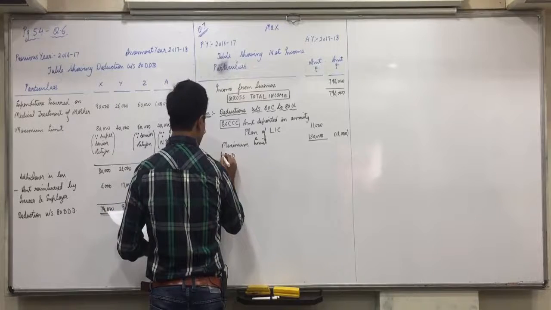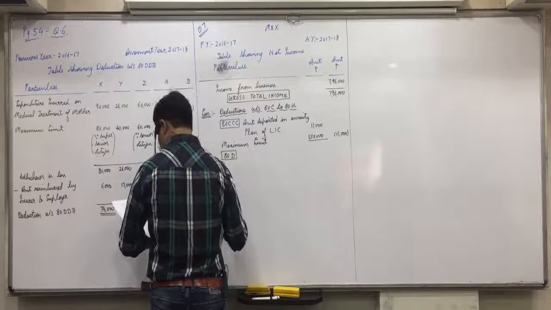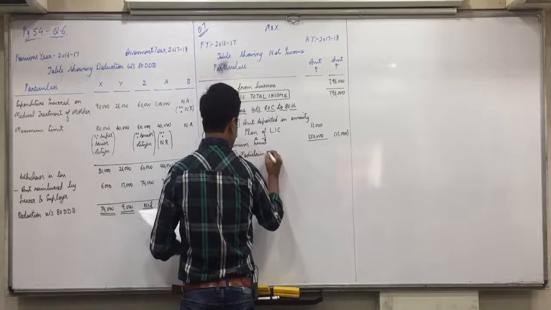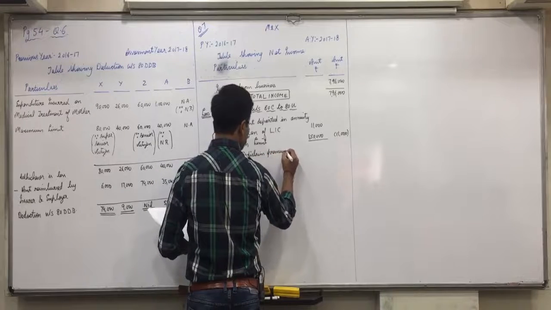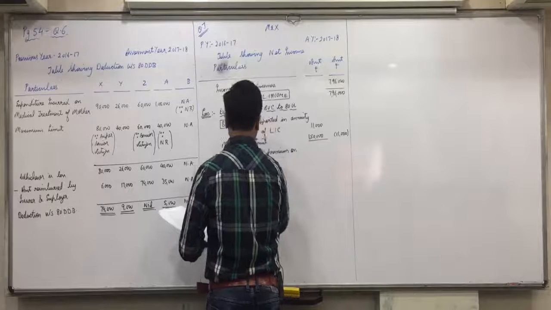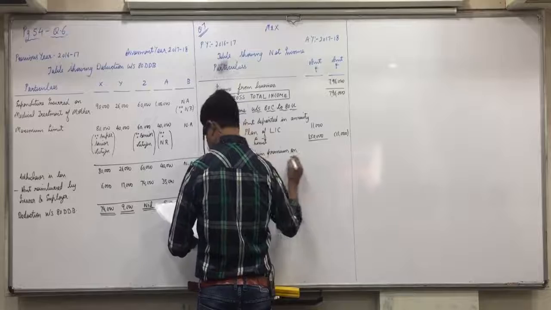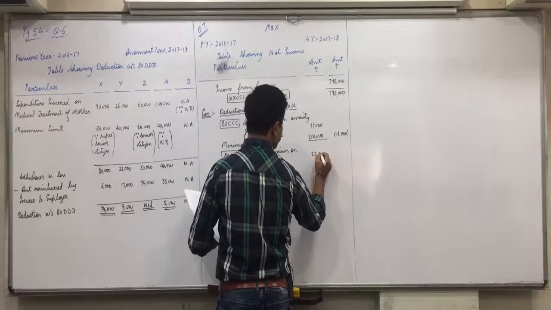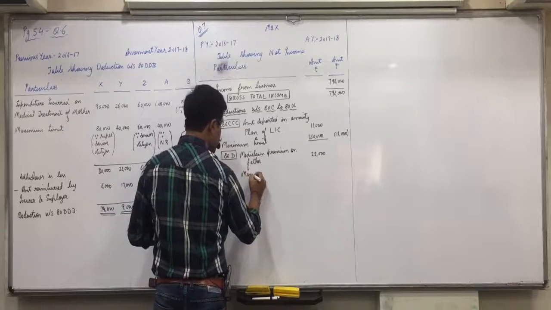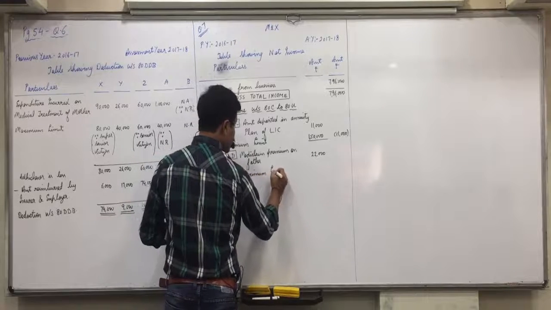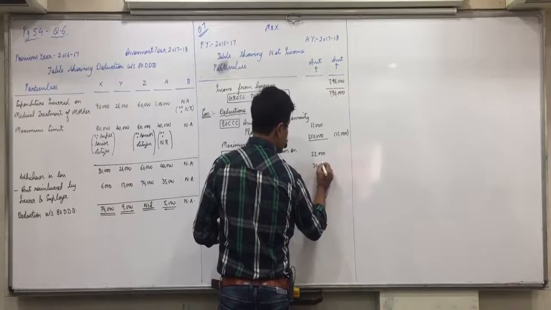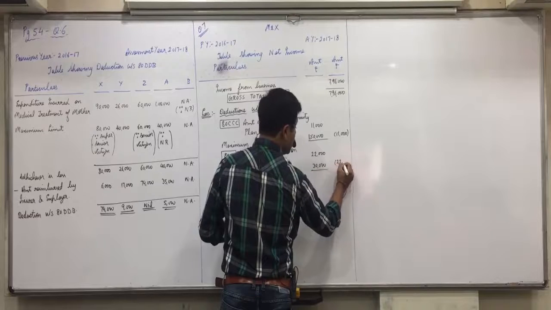80D. Mediclaim premium on father. He is a senior citizen, 22,000, and maximum limit will be 30,000. So deduction of 22,000 will be allowed.